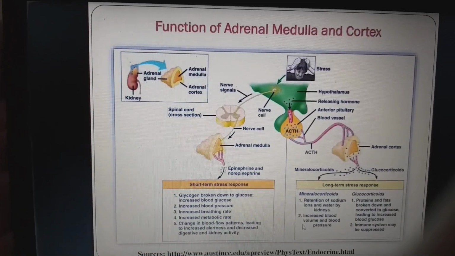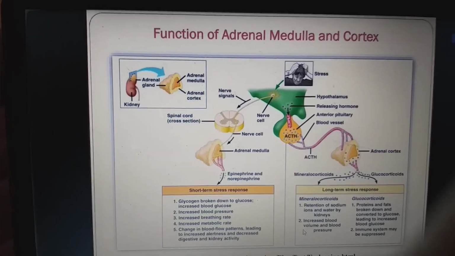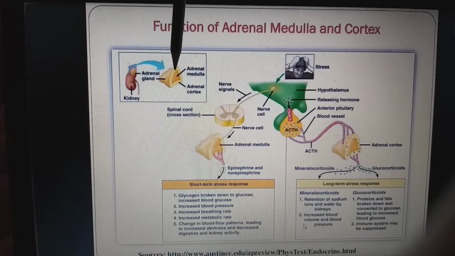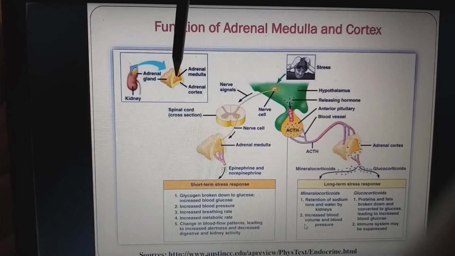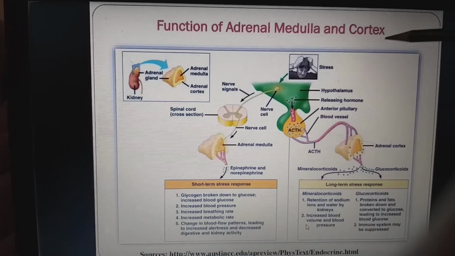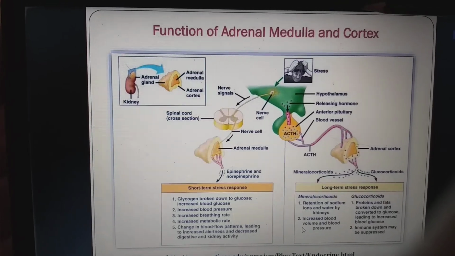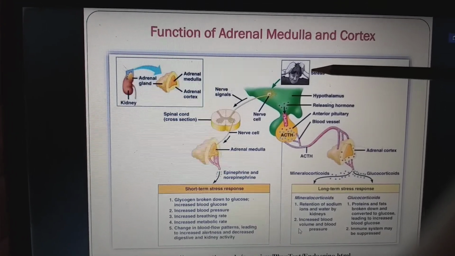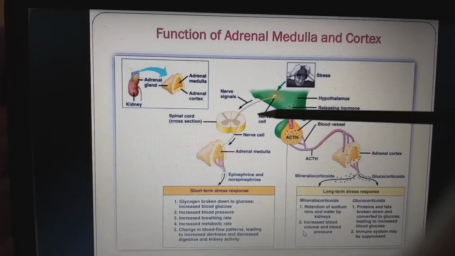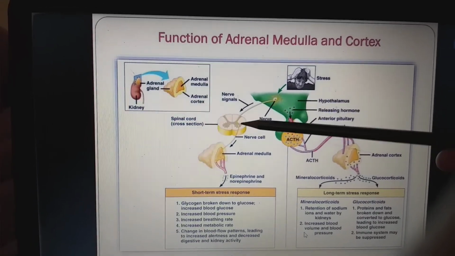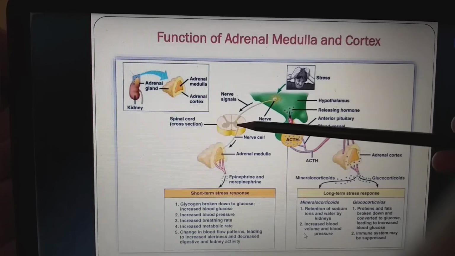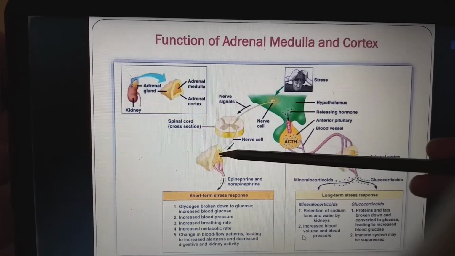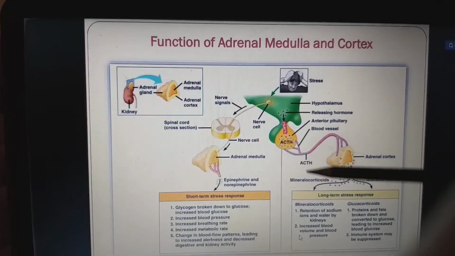First, the functions of the adrenal medulla. We have discussed previously that the adrenal gland has two parts: adrenal medulla and adrenal cortex. The medulla will be activated in a stressful situation. When the person is under high stress, initially the nerve cells will be stimulated, and the signal goes to the spinal cord. From the spinal cord it goes to the adrenal medulla, and now the adrenal medulla will produce epinephrine and norepinephrine.